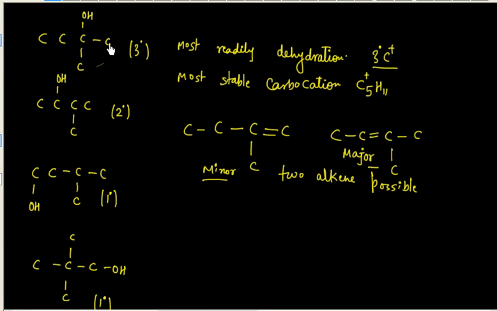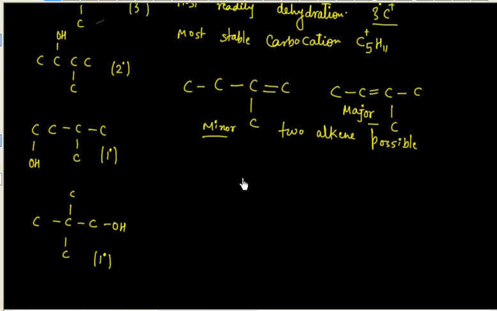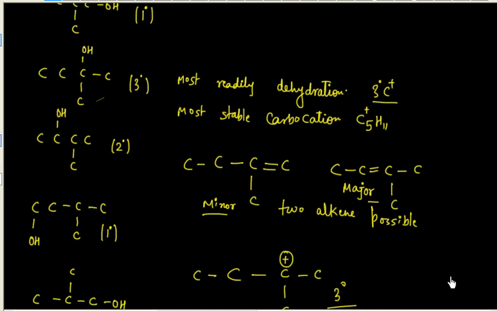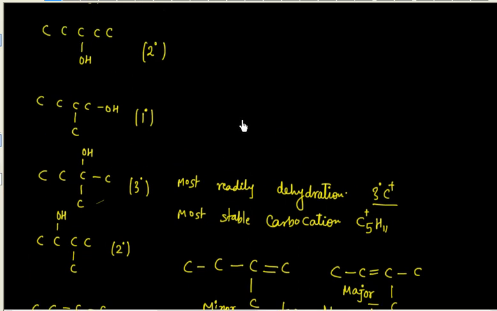How we will get this carbocation? So let us say I need this carbocation. I have here plus, so this is a 3-degree carbocation. How will I get this carbocation? By hydride shift. So which of them will give hydride shift?